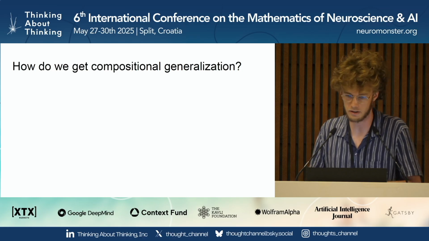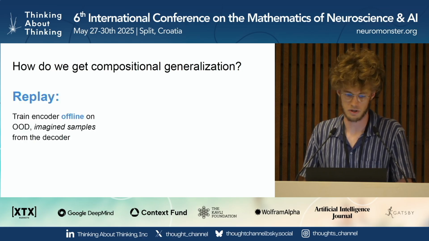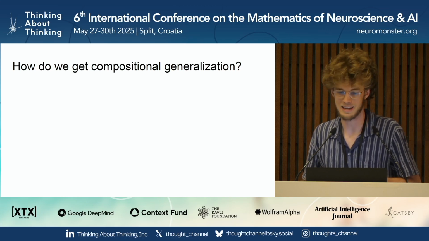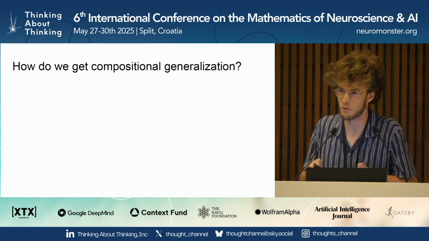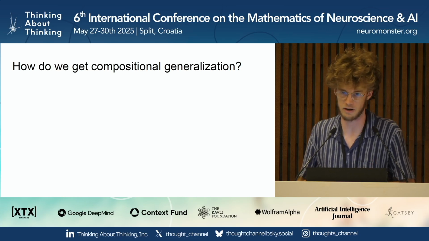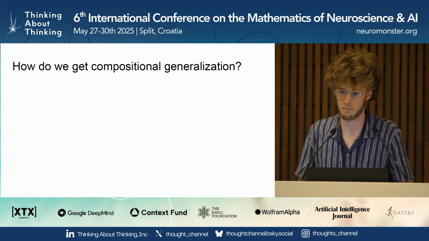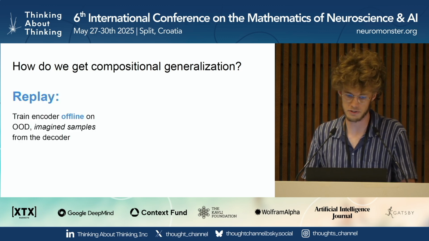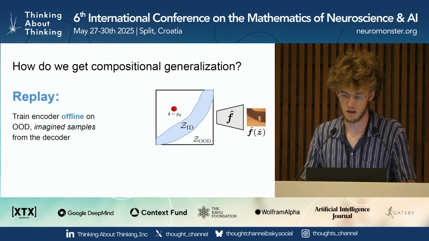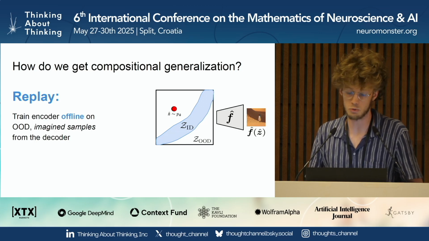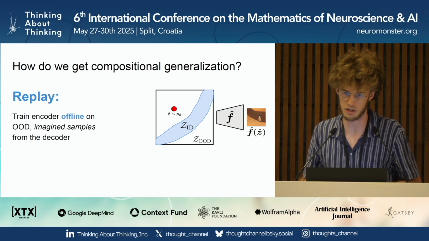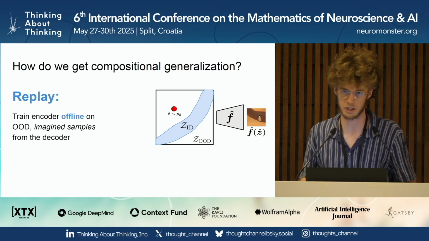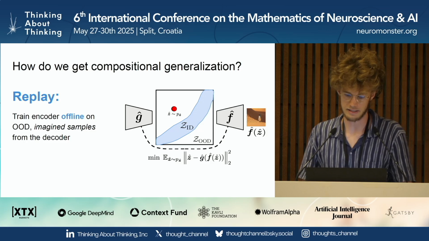Okay, so what does this mean? How do we get compositional generalization then? You have this learned decoder which matches the ground truth generator, so you can get compositional generalization if you can enforce that your encoder inverts your learned decoder everywhere. You can do this in distribution by just training an autoencoder, but to do this out of distribution, you basically have two options. The first option is what I'm calling offline replay, where you generate imagined, out of distribution images using your decoder, and then train your encoder to map those images back to the representation which generated them, using this objective.